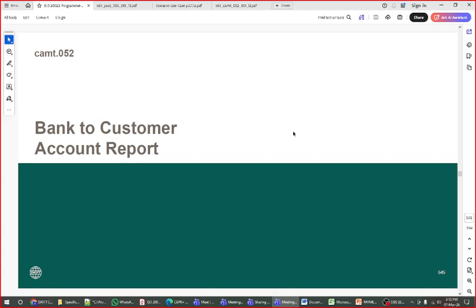And where can you find this report in the system? At the end or at the beginning in the PAX 4 scenario. Direct debit and direct credit we have already discussed in the MT9 series, right? It is almost similar to that. The only difference is that now we are going to see some more elements added in the customer report statement.